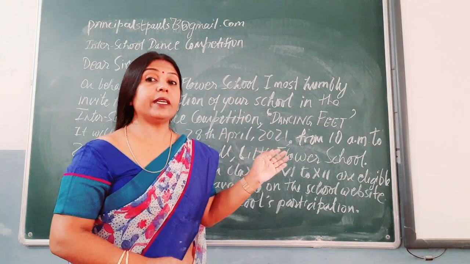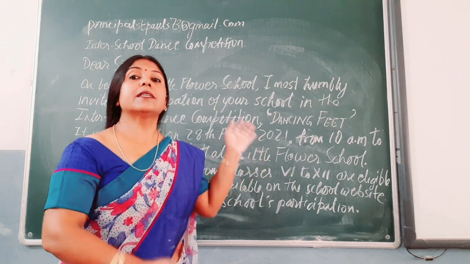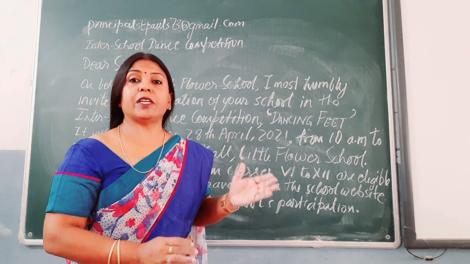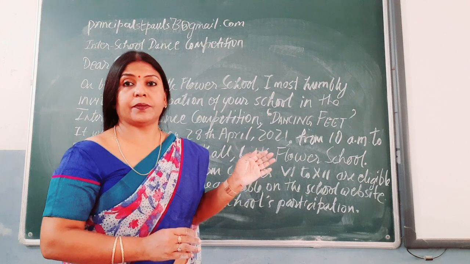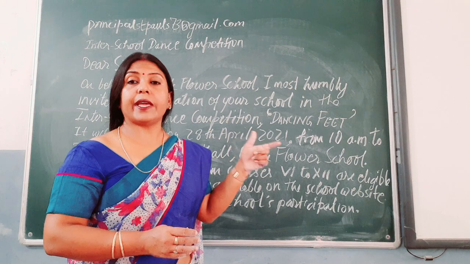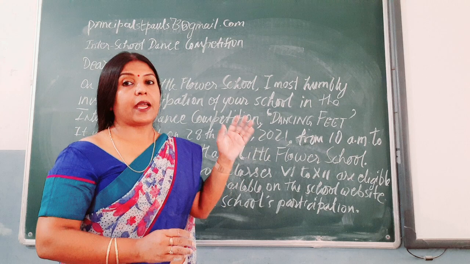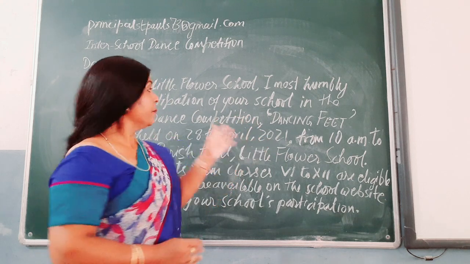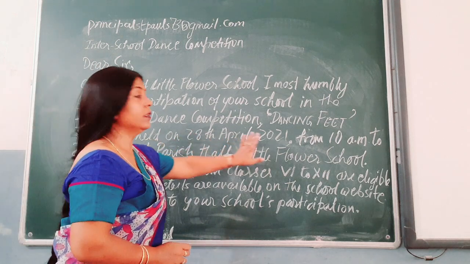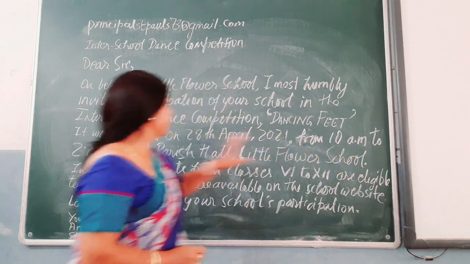Now with regard to date, time, venue and the target group, please keep them the same as you have mentioned in your notice. So the notice details of time, date, venue and the target group have to be the same. It will be held on 28 April 2021 from 10 AM to 2 PM.